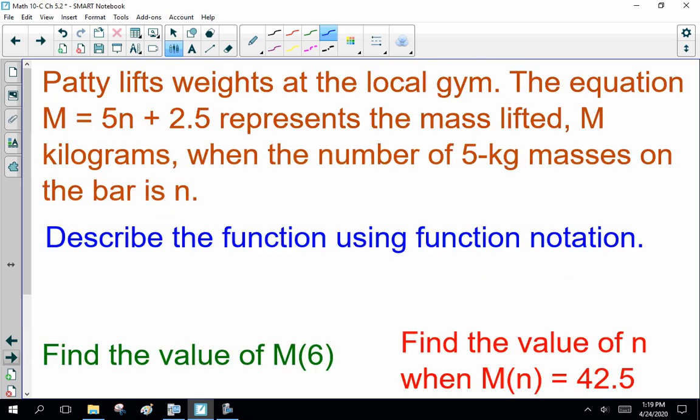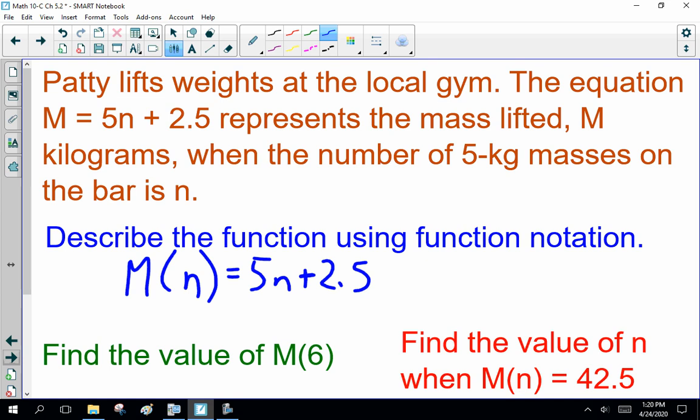Okay? Now, let's do another example of function notation. Patty lifts weights at the local gym. The equation m equals 5n plus 2.5 represents the mass lifted, m kilograms, when the number of 5 kilogram masses on the bar is n. Describe the function using function notation. Well, the mass she lifts depends on the number of 5 kilogram masses. It's 5n plus 2.5. So there's function notation.